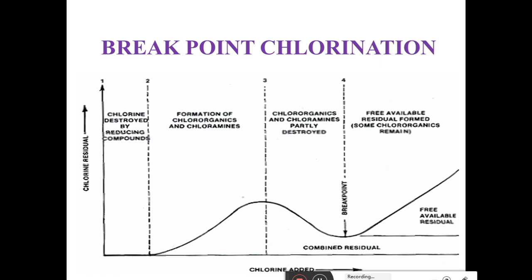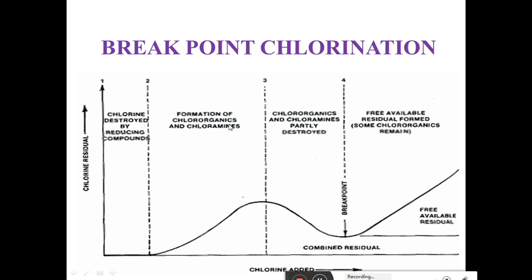From this point, chlorine reacts with organic compounds, ammonia and amines, which produces chloroorganic species.